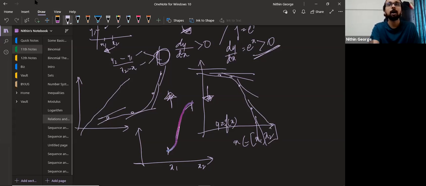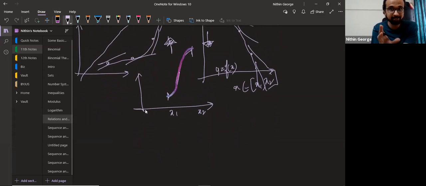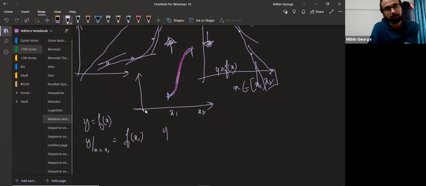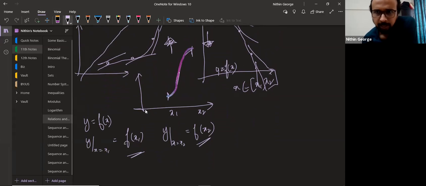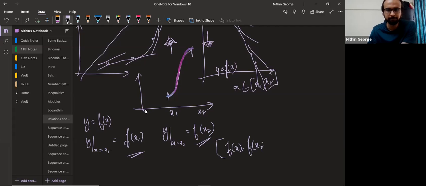So how do you find the range here, guys? This is very interesting. When I say y equal to f of x, I'll be passing x1 through it. So y at x equal to x1 will be f of x1. Y at x equal to x2 will be f of x2. This is obvious, right? Any doubts here? No, sir. Okay. So the range here will be f of x1, comma f of x2. Any doubts here?